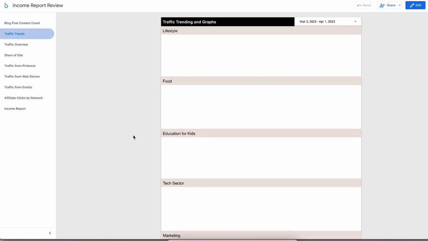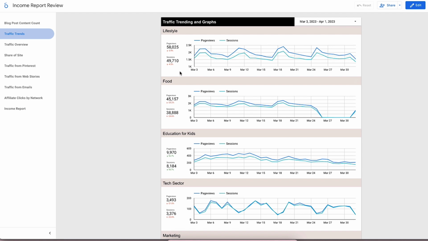In terms of traffic trends for each of these blogs, the lifestyle one has about 58,000 page views over the last 30 months, and you can see the swells here. And then the food blog, this data says a lot. I was messing with Google Tag Manager to edit how I mark affiliate link clicks as an event, so I could track whether Reward Style or Amazon is clicking correctly, and so that's what happened here.